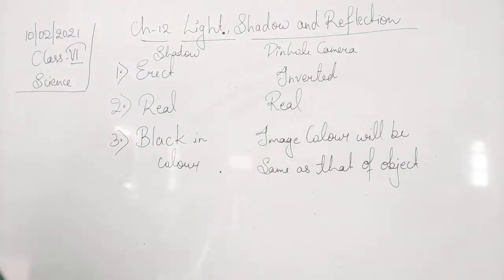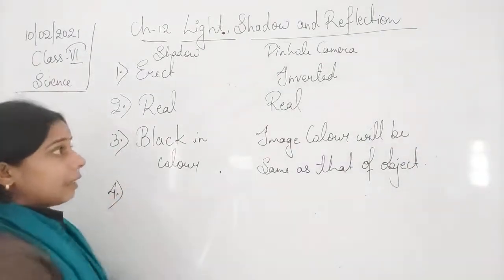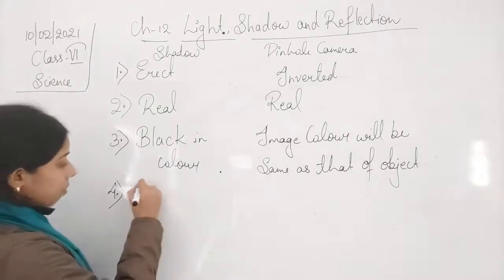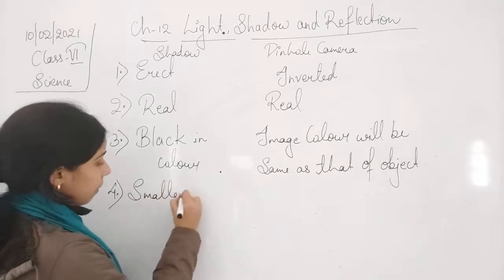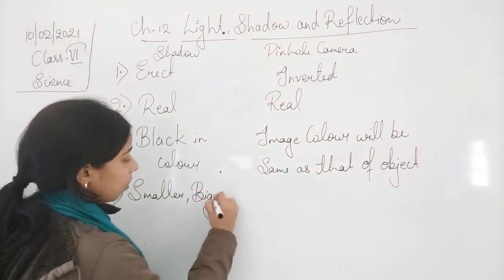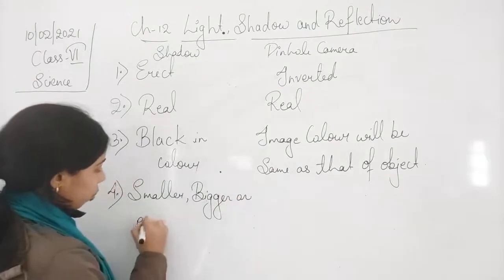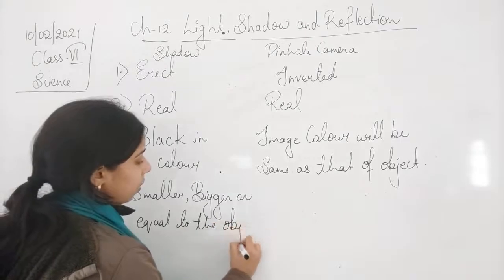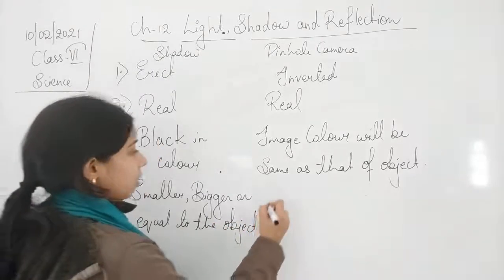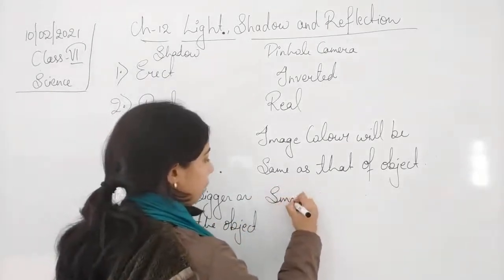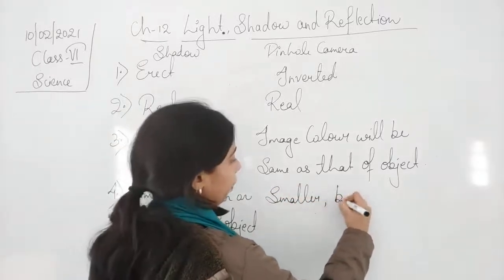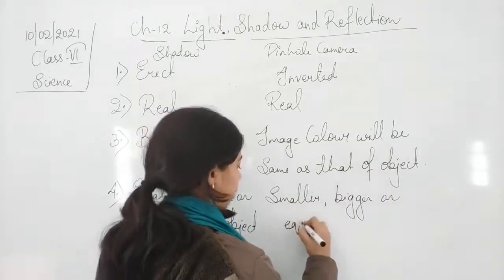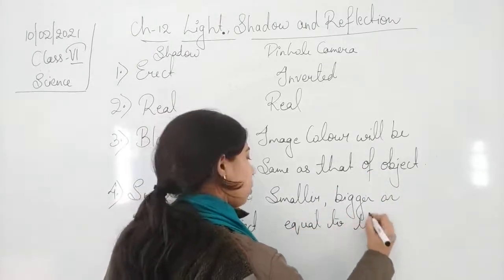The next one, students: the shadow can be smaller, bigger or equal to the object. And in this case, again the same thing, the image in a pinhole camera can be smaller, bigger or equal to the object.